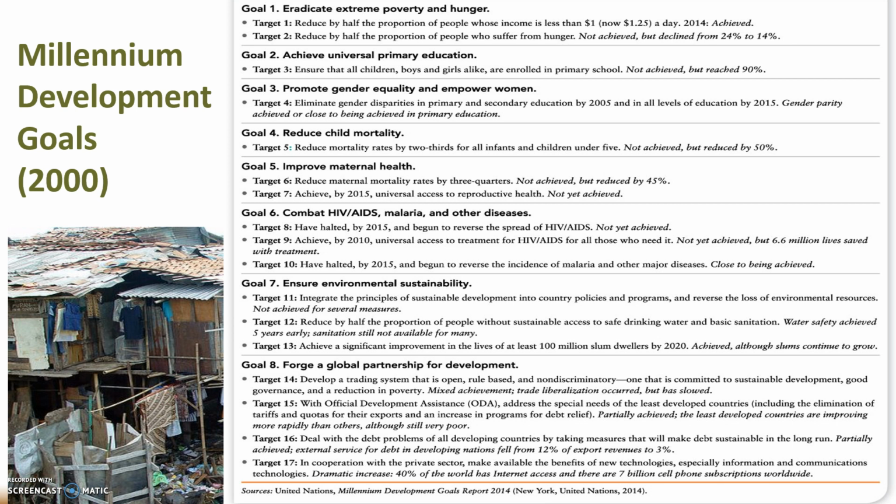There were 8 Millennium Development Goals with 17 targets identified. On the screen in front of you are those 8 goals with the different targets that were identified. Please note that the Millennium Development Goals are not focused on economic development, but rather focused on extreme poverty and reducing extreme poverty.